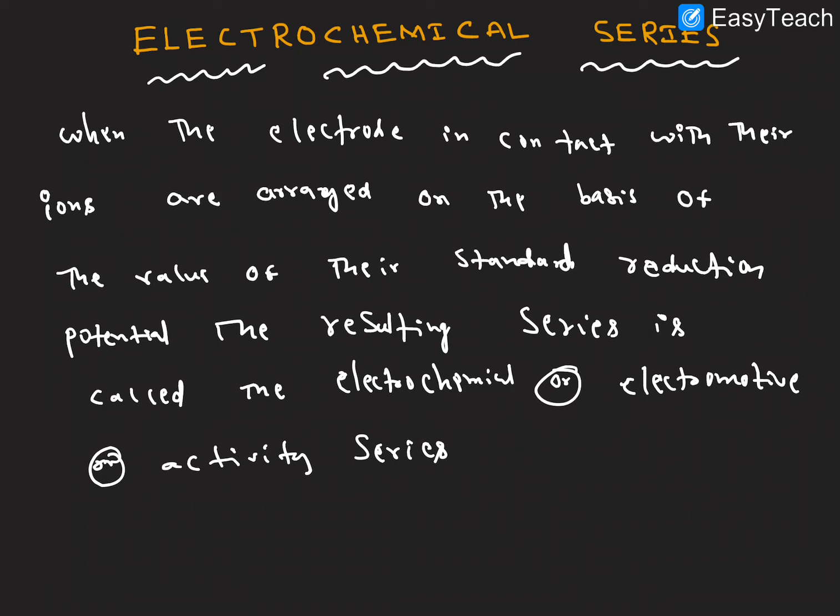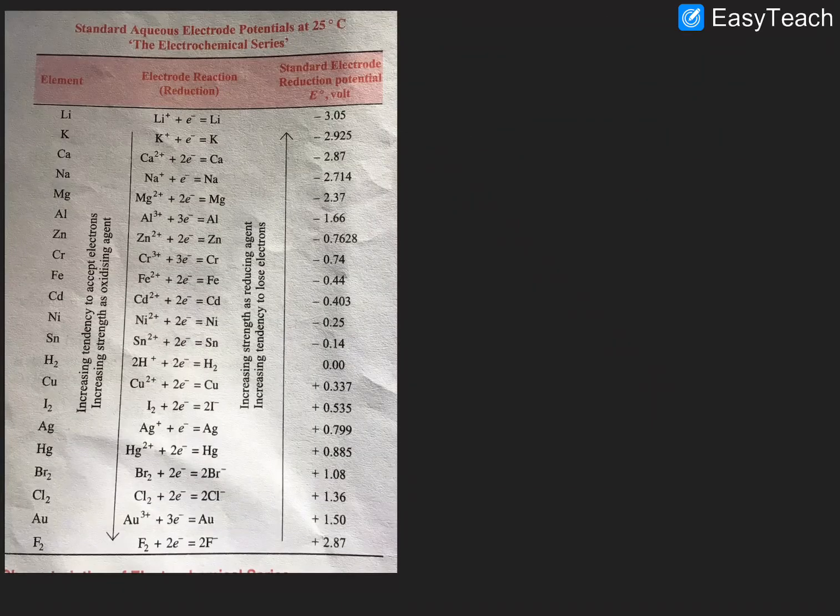I hope it's clear. When the electrode is in contact with its ion solution, they are arranged on the basis of the reduction potential values, that is the resultant reduction potential value. That series is called the electrochemical series or electromotive or activity series. Right? Let us see what is the electrochemical series. This is called the electrochemical series, right?